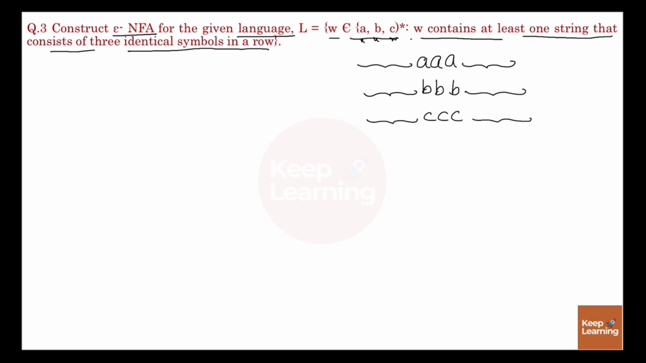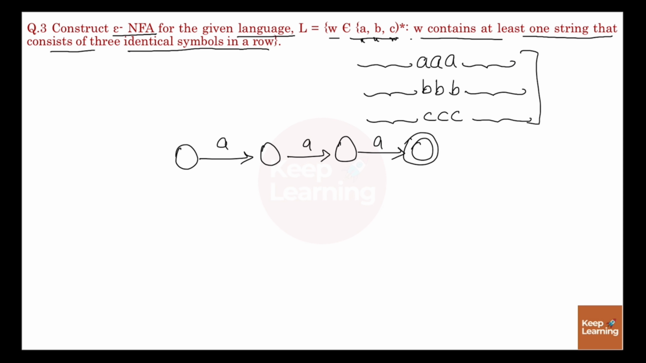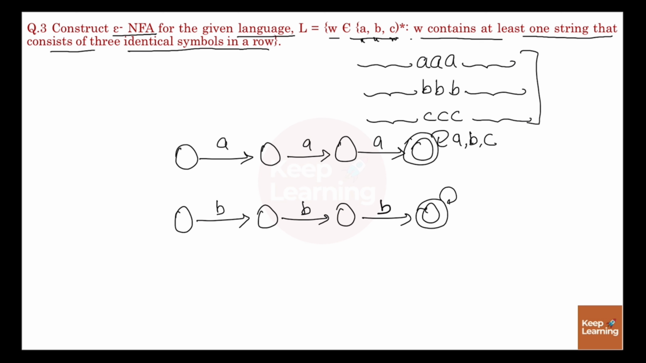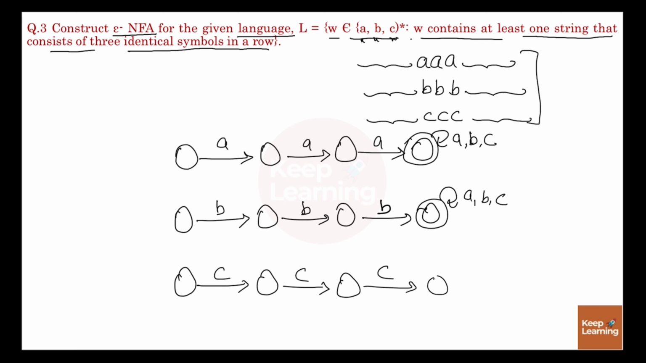Here also you can take any number of times A, B or C, right? So similar to the first question, we will divide this question into 3 parts. In the first part, it can accept 3 A's, and in the state you can define the self loop of A, B and C. Similarly, it can take 3 B's, and after that it can take any number of times A, B or C, or it can take 3 times C, and then it can take any number of times A, B or C.